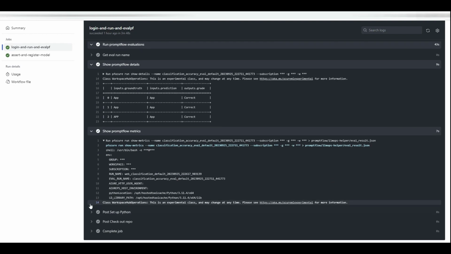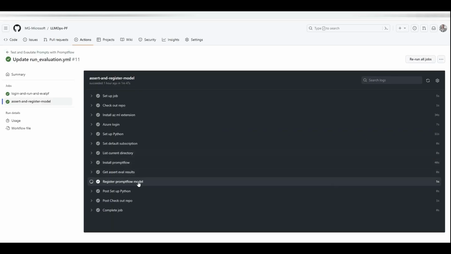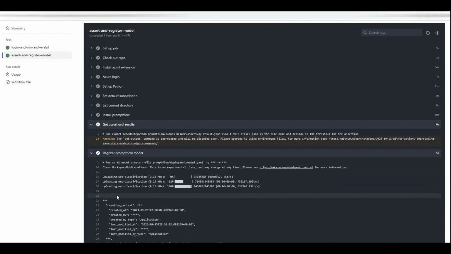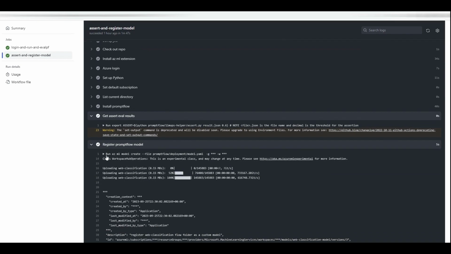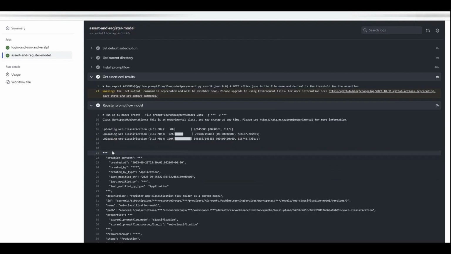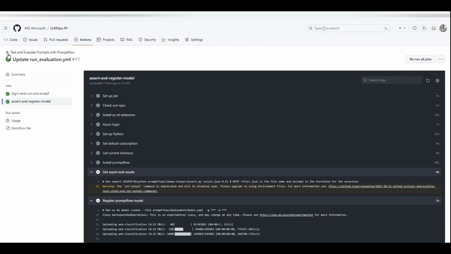And that's it. After that, if the accuracy is good enough, it will register that as a model, registering as a prompt flow. Again, I'm getting the evaluation results from the previous step, loaded to a temporary file, and then let's see if I have it. Yeah, there you go, register the model here. So it will use az ml model create. Where is that model? It's in the YAML file under deployment, and it has registered my model. That means it is ready for deployment.